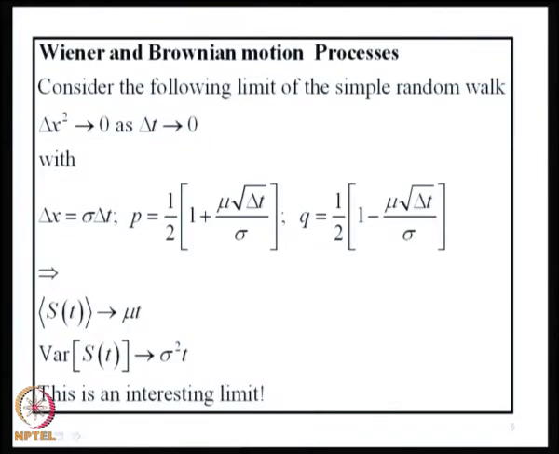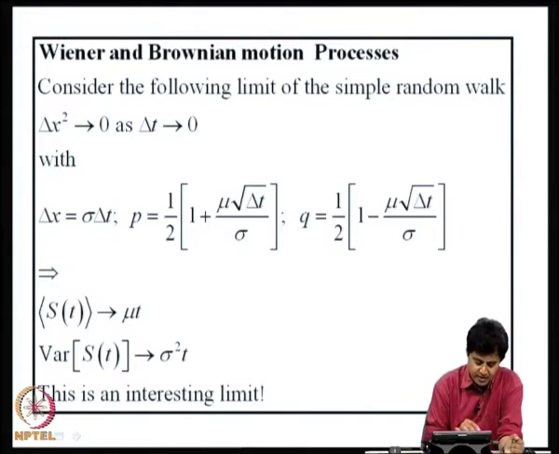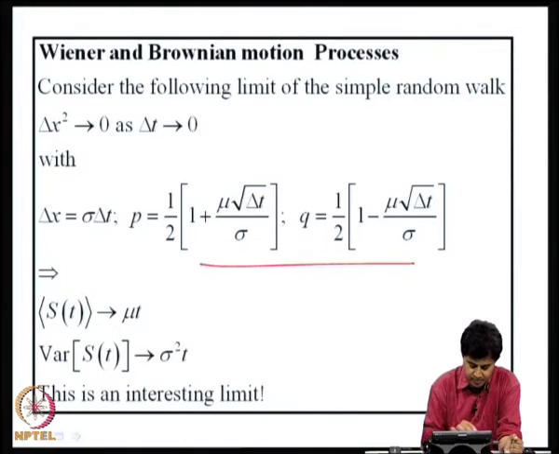What can we do now? Let us do the following. Now, let us consider the limit of simple random walk in which delta x square goes to 0 as delta t goes to 0. In that case, what happens? I will rearrange these terms slightly. I will write delta x as sigma root delta t, and p and q I write in this particular form. I introduce parameters mu and sigma, and I can show that under these assumptions, the expected value of S of t goes to mu t and variance goes to sigma square t.